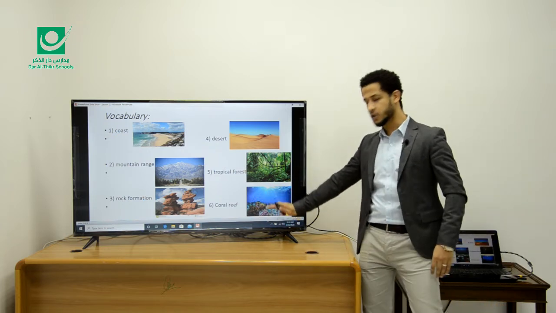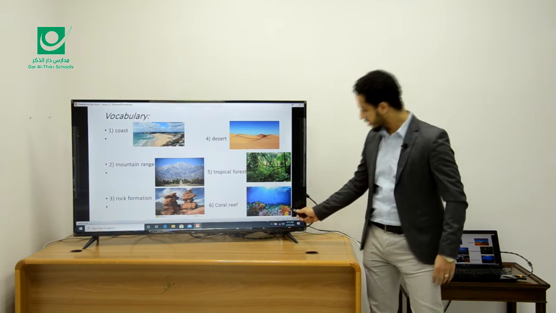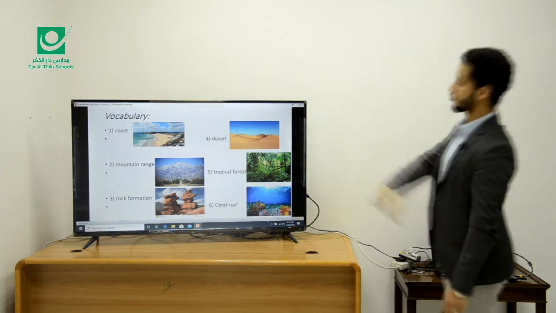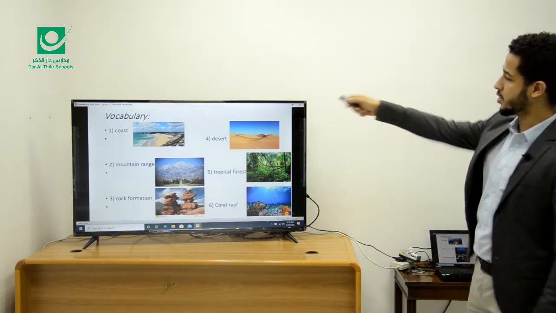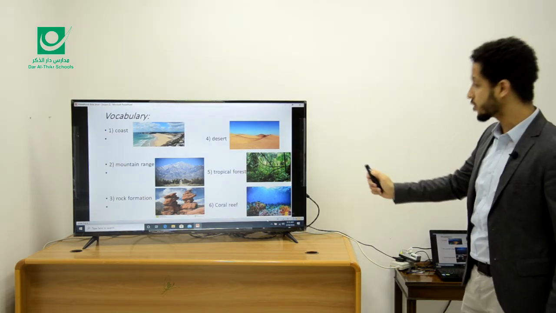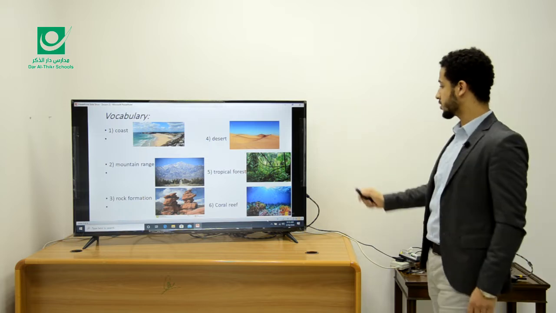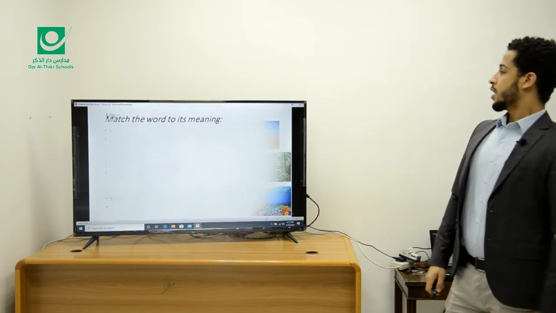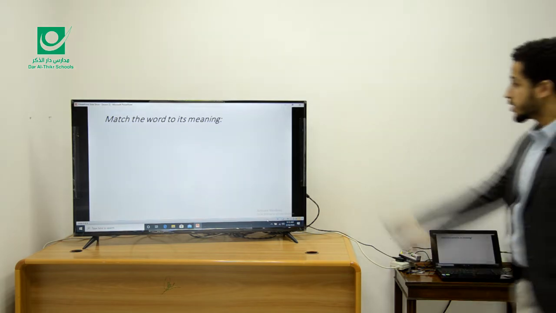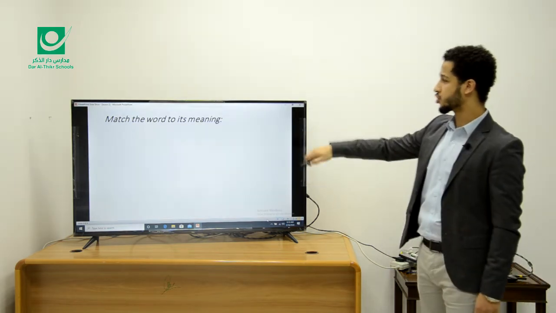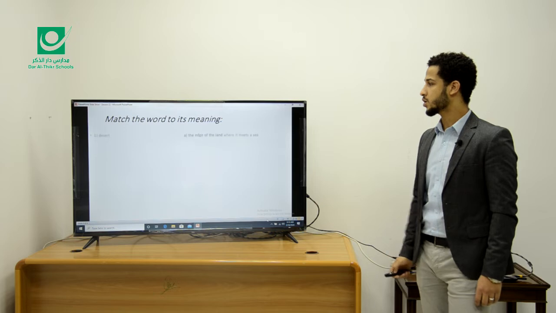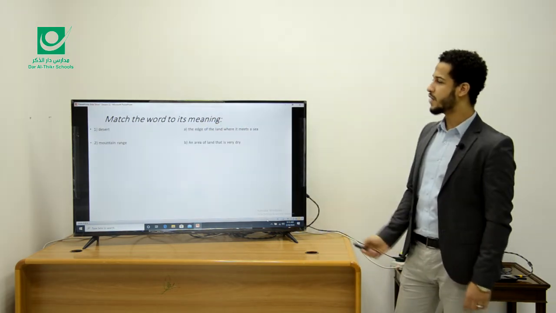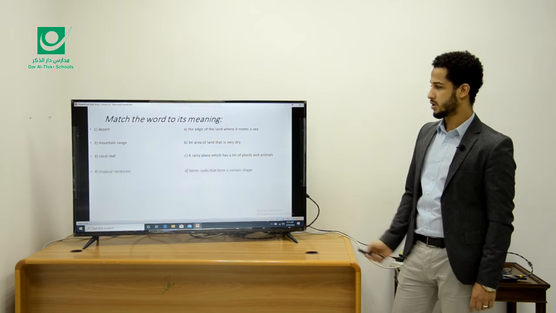And as you see, it's under the water. And we said that these colored things are actually rocks. So let's repeat the 6 words. Coast, mountain range, rock formation, desert, tropical rainforest, and coral reef. Okay, now it's your turn to come and answer this question. Match the word to its meaning. So we have some words and the meanings of these words, and you have to match and work with me now.